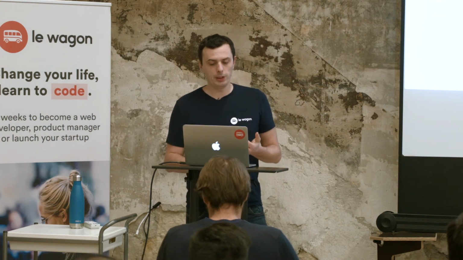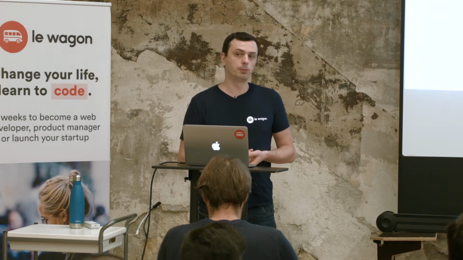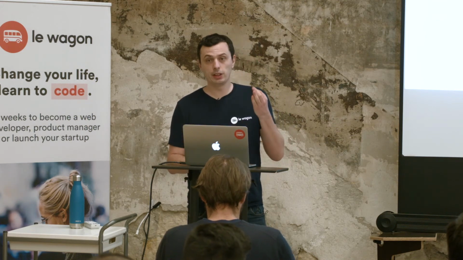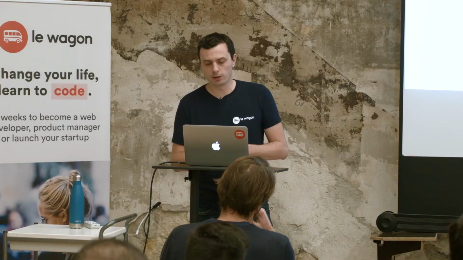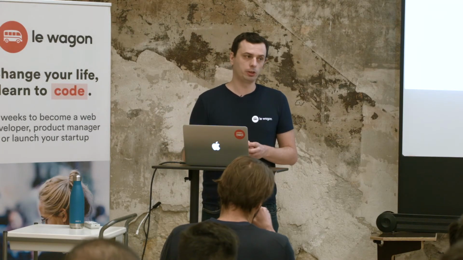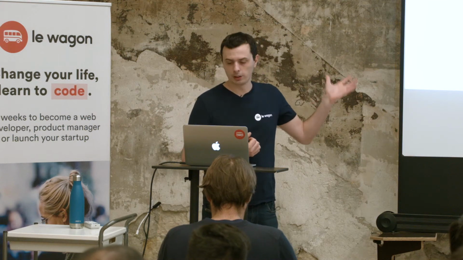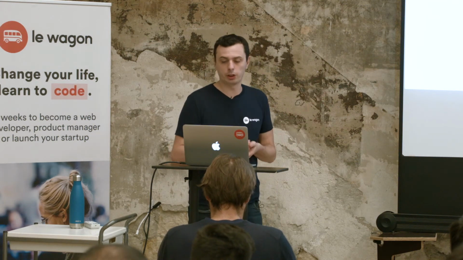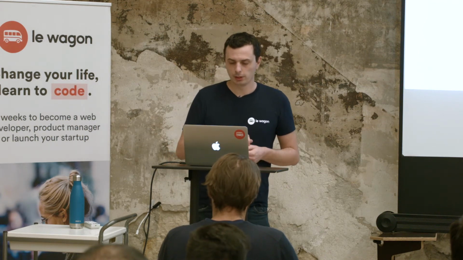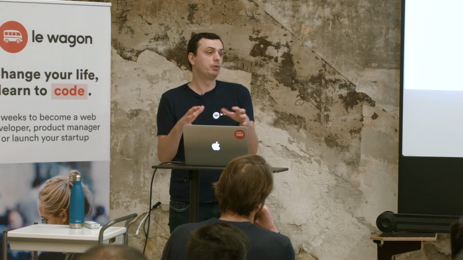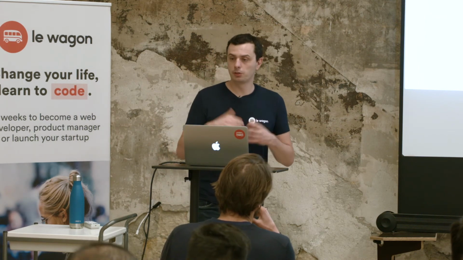The data may be online behind an API, and then you need to read the documentation of the API. And if there is no API and the data is online, the last resort solution will be something called scraping. Scraping is a way to simulate a human interaction with a website to fetch information automatically. That's a whole topic, and we are designing a workshop as we speak to teach you about scraping. So that's when you want to work with the data you own or the data you consult every day.